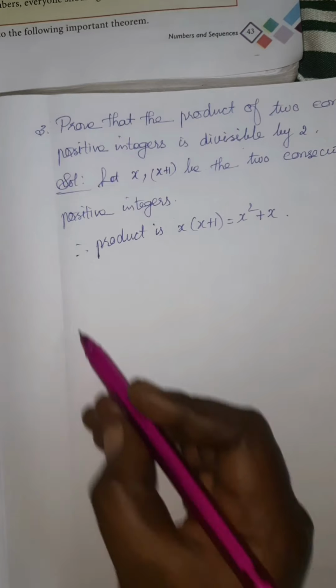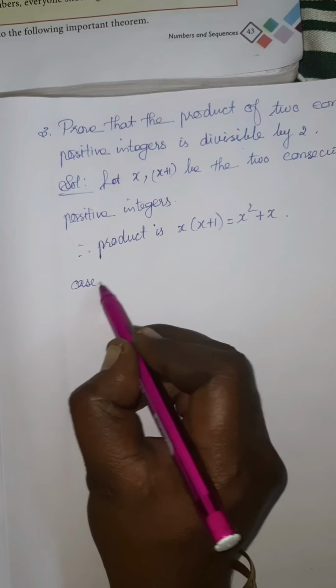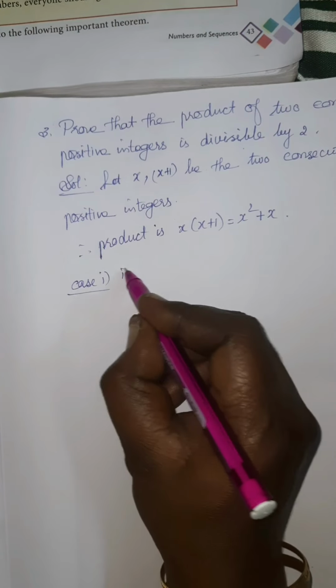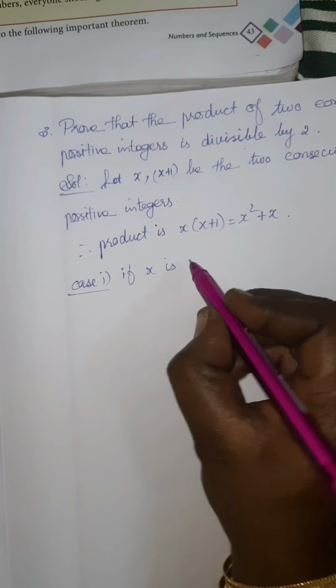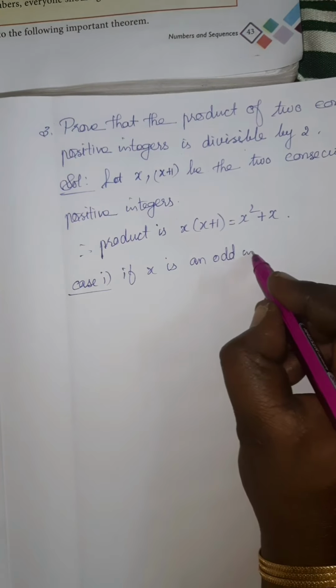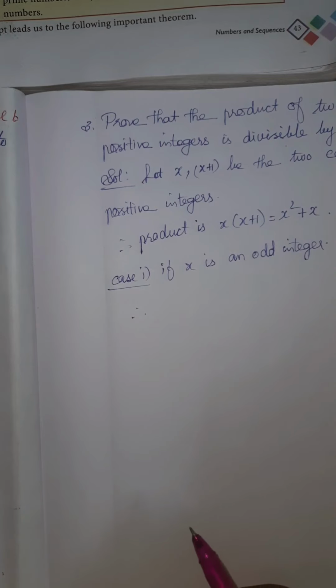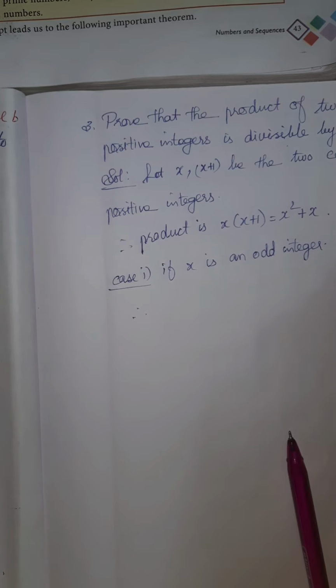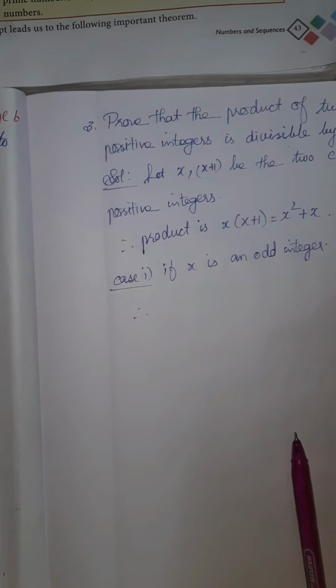We can choose the first case, case 1: if x is an odd integer. An odd integer means 1 more than an even integer, that is a multiple of 2.